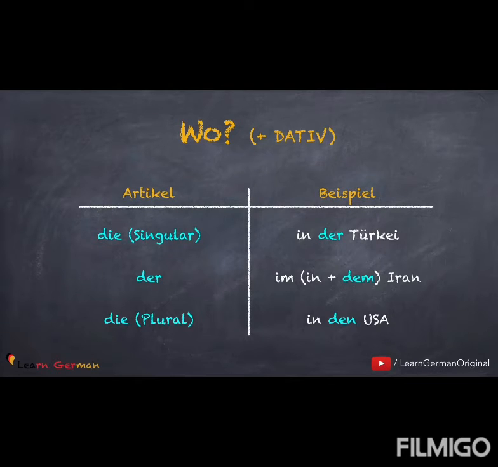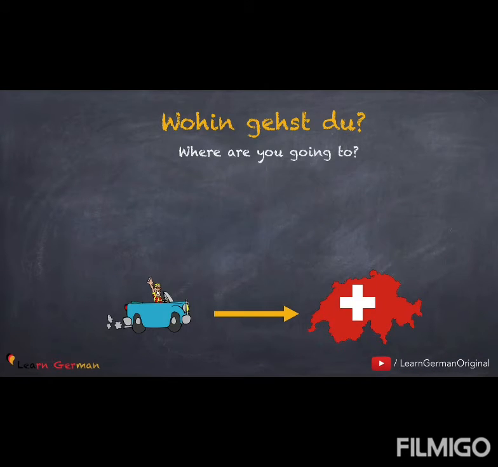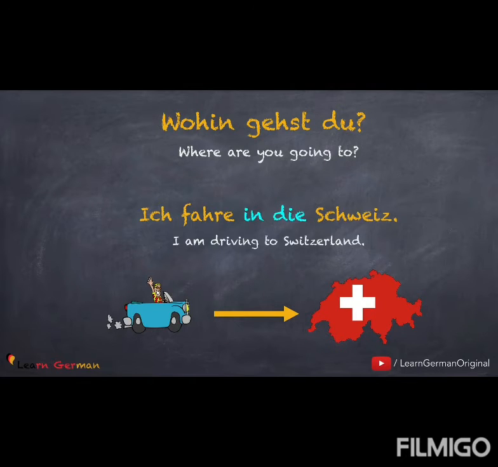In this case, the preposition in will take the dative article. If you want to revise the dative article, you can watch our video on the same. The link is given below. Let's see what happens with the question Wohin gehst du? Ich fahre in die Schweiz.